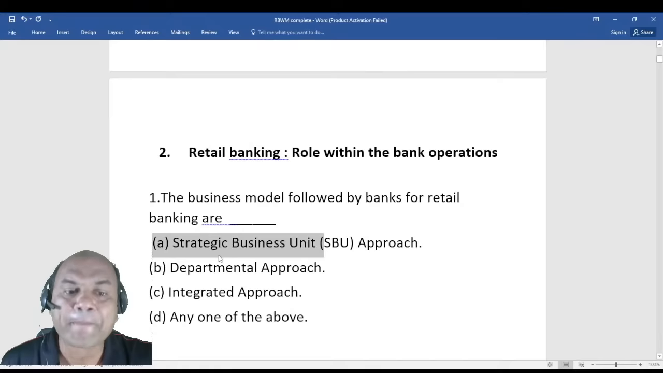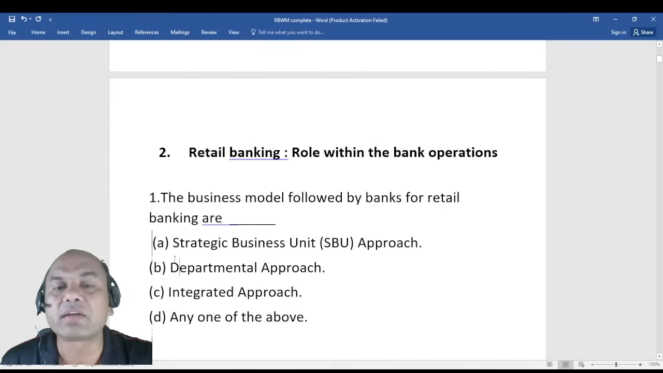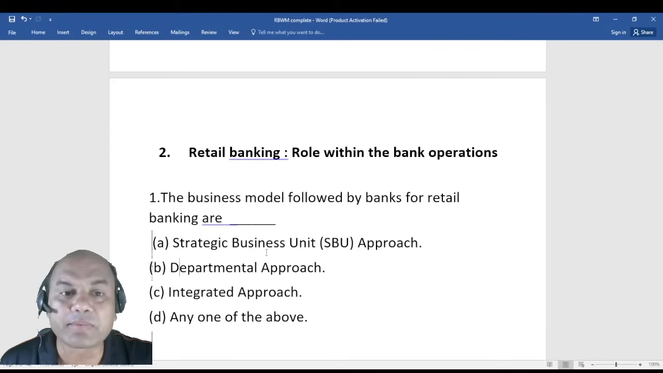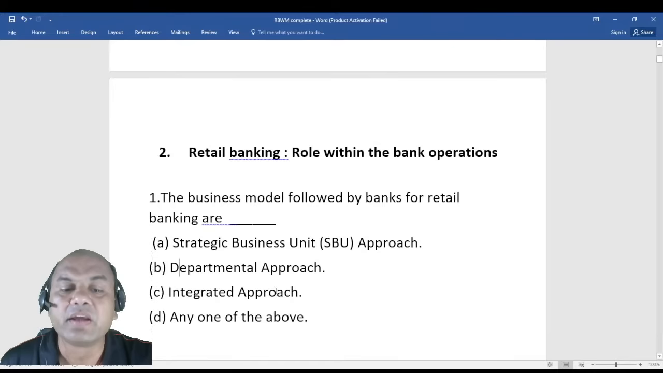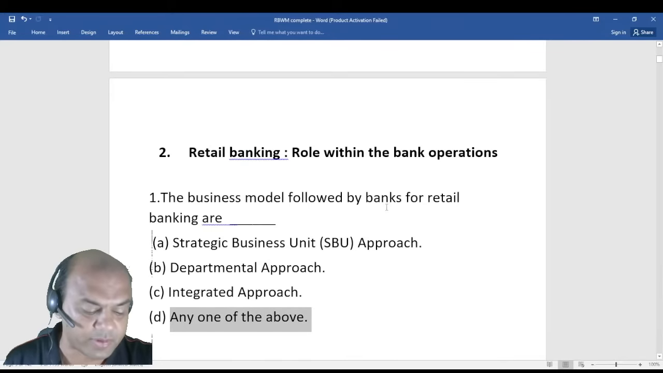That's the SBU approach. Departmental means what? Which we have in our nationalized banks. Departmental means this is my clearing department, this is my cash department, this is my loan department. So we have various departments over there, right? So this various departments system is followed in our nationalized banks. And integrated means what? Integrated is followed in some private banks, Indian private banks. In integrated, what do they follow? This combination of strategic SBU and departmental. So the answer is any one of the above. Remember this, the answer is any one of the above. Okay.